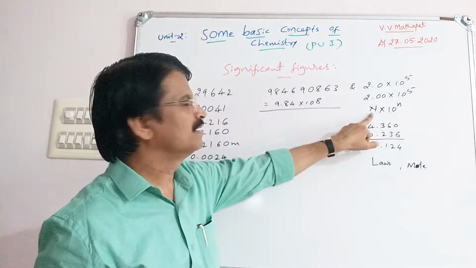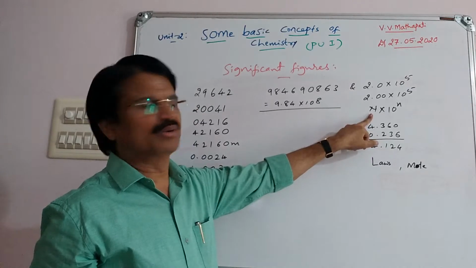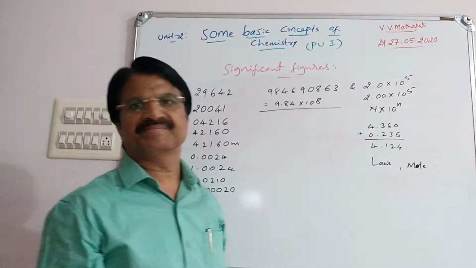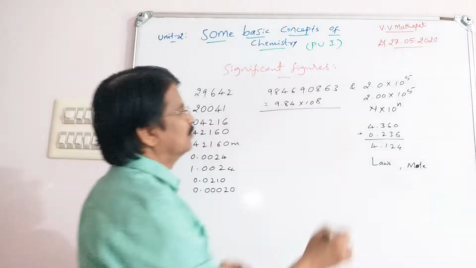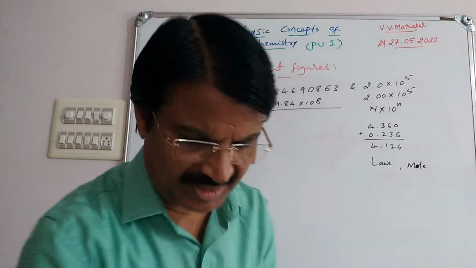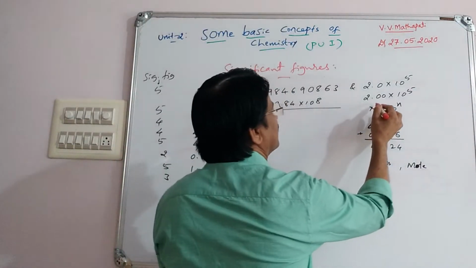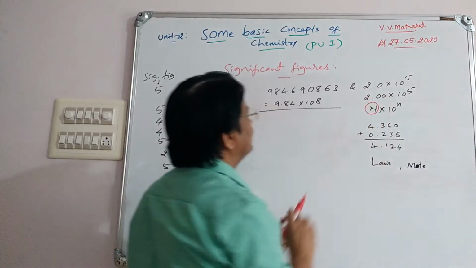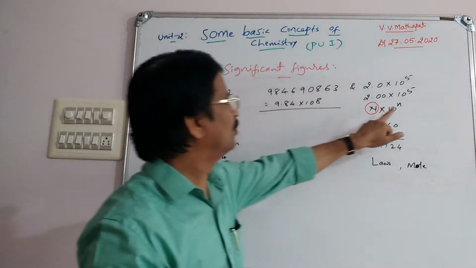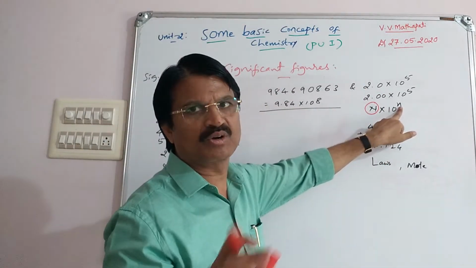Therefore, the general scientific notation is N times 10 raised to n. But only N signifies the significant figures; N is used to indicate significant figures, but not 10 to the power n. This n is not considered.